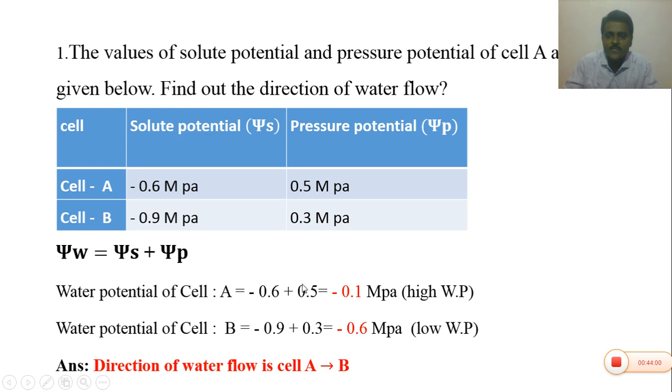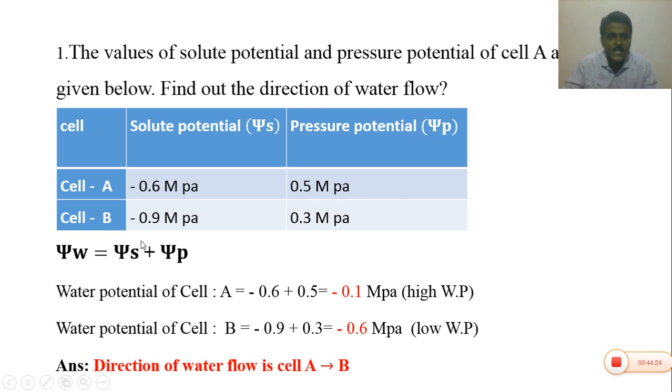So how can you calculate the water potential? psi W equals psi s plus psi p. So the water potential of cell A equals psi s plus psi p, that is minus 0.6 plus 0.5, equal to minus 0.1 megapascals. The water potential of cell B is the sum of psi s plus psi p.